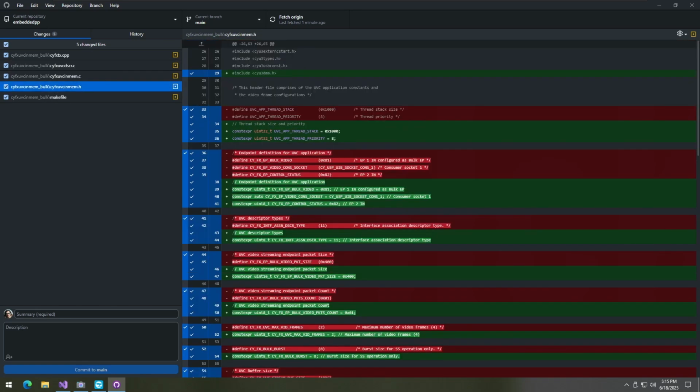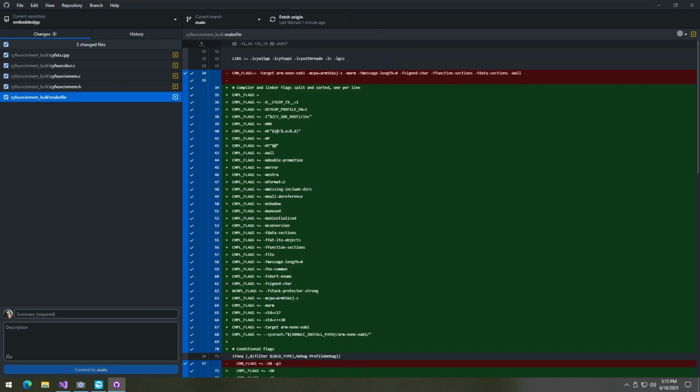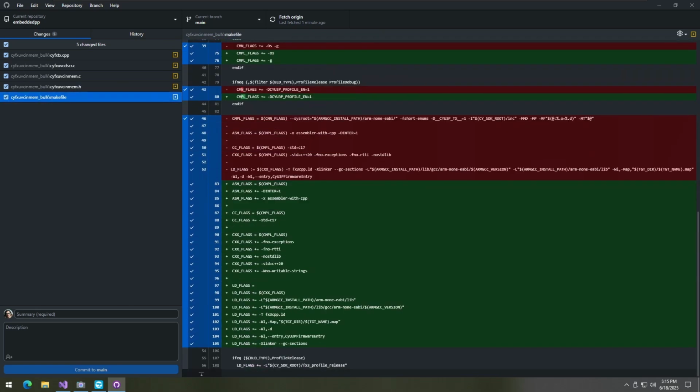Okay, header file, we have this for the define, this one. We also have changed from C to C++, from pound defines to constexpr. That's basically all there is in this file. And the makefile, we have a bunch of new and exciting flags.